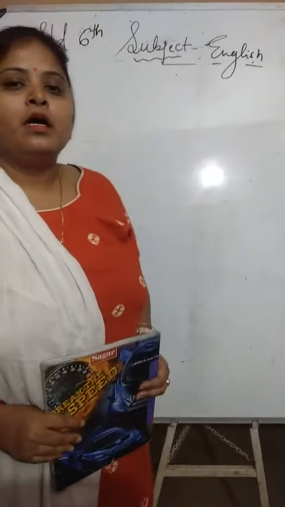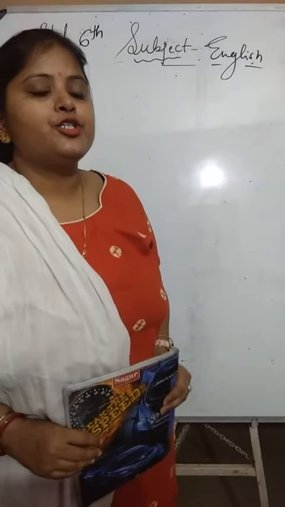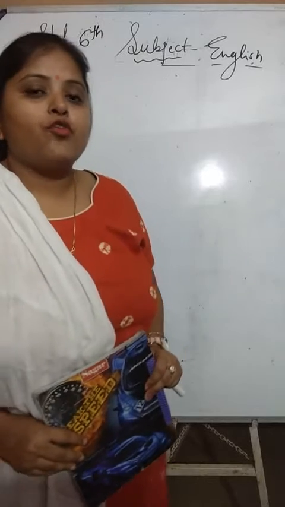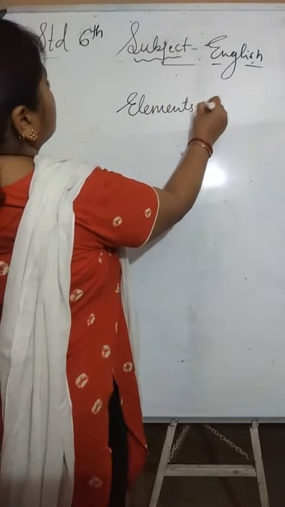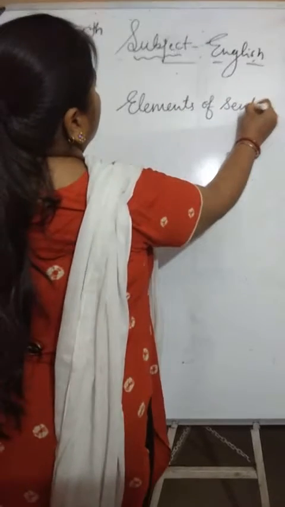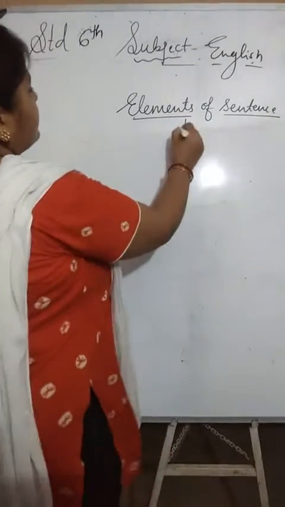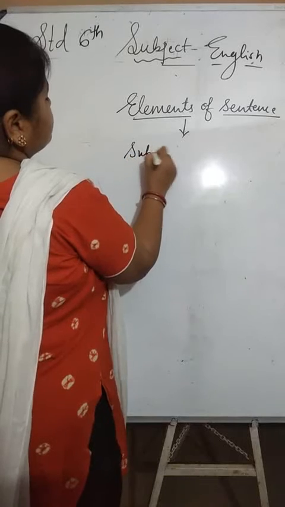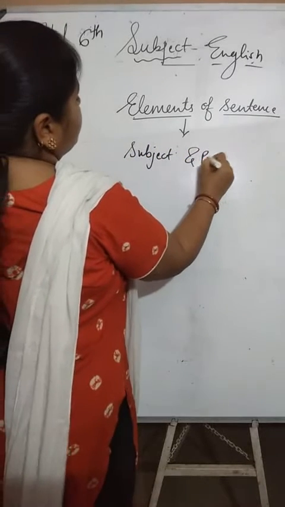Hello everyone. In the last video, we were talking about the 6th standard English subject and predicate. These are the parts, the elements of a sentence. The elements of a sentence are subject and predicate.